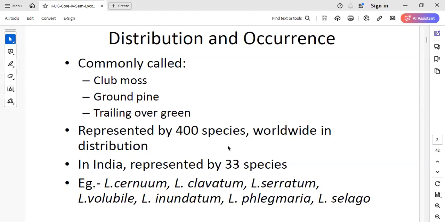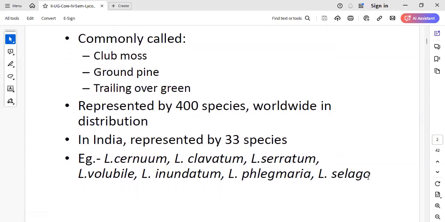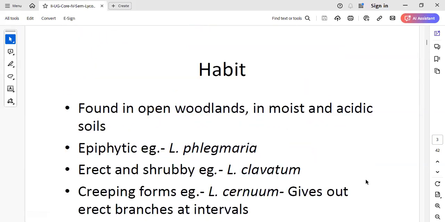That is, in the entire world, about 400 species of Lycopodium have been discovered till now. In India, Lycopodium is represented by 33 species. Among them, the common species we can observe are Lycopodium cernuum, Lycopodium clavatum, serratum, volubile, phlegmaria, and selago. These are the most commonly observed and studied species in India.